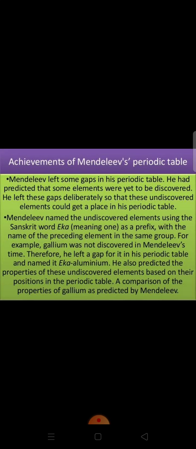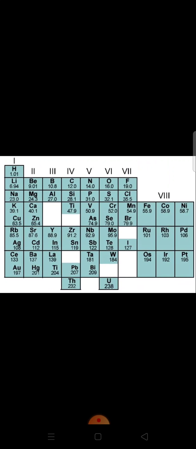Now the next achievement, prediction of new elements and their properties. Look at this table. Mendeleev left some blank spaces or gaps, which you can see in this table, for those elements which were not known at that time. He also made the bold prediction that these elements would be discovered in due course of time and would fill the blank spaces. He even predicted the properties of these elements. So this was also a great achievement.